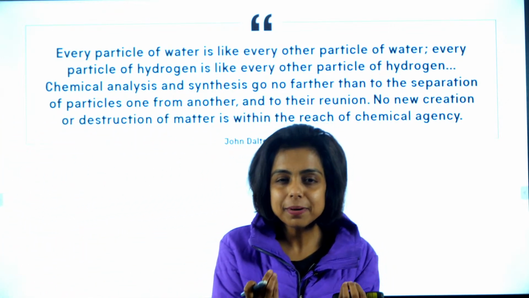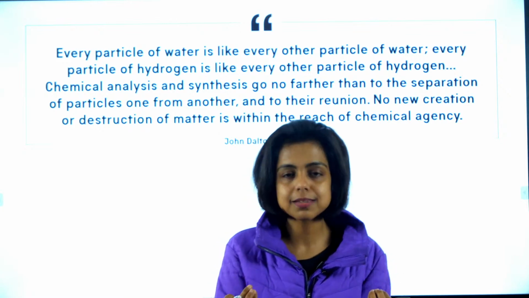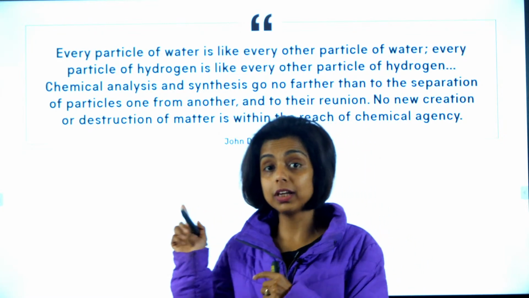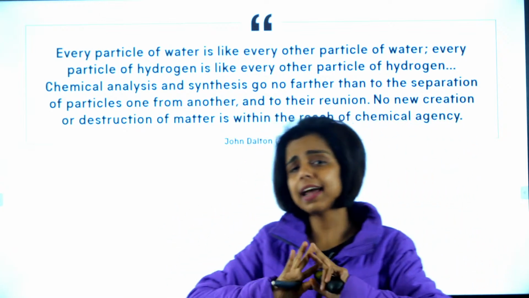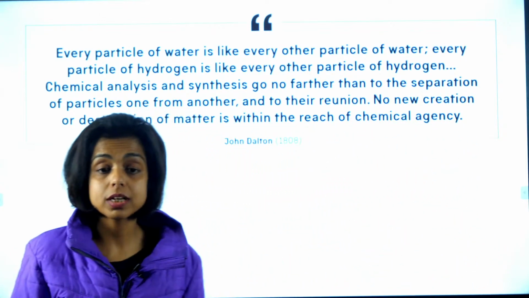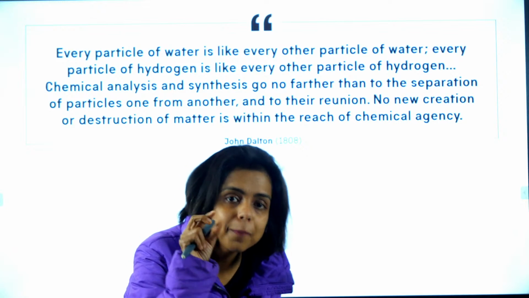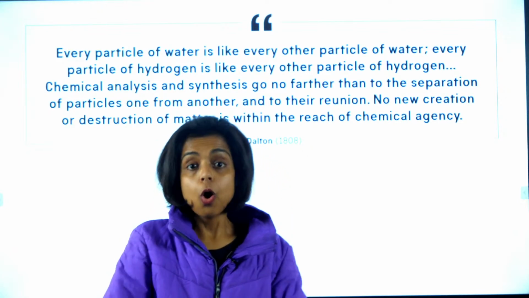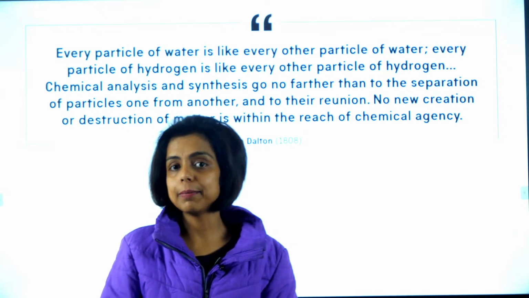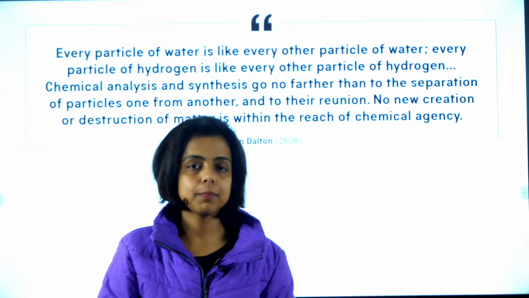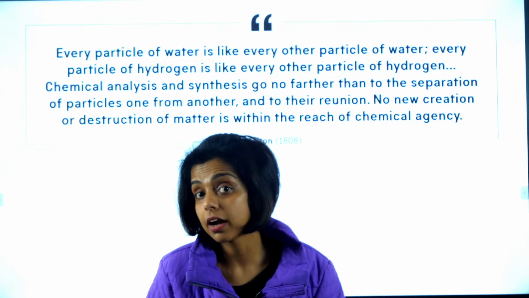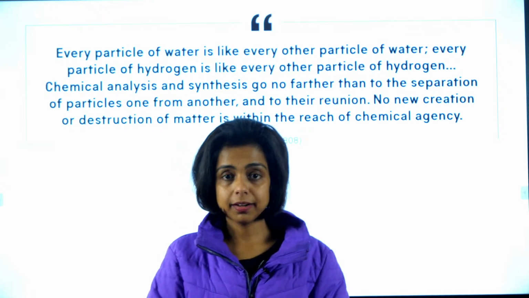So in very simple language, what John Dalton said in his atomic theory, I can decode from this: everything, every element around us, is made up of small, indivisible particles known as atoms. All the atoms of the same element are the same, identical in size and mass, but the atoms belonging to different elements are different, right?